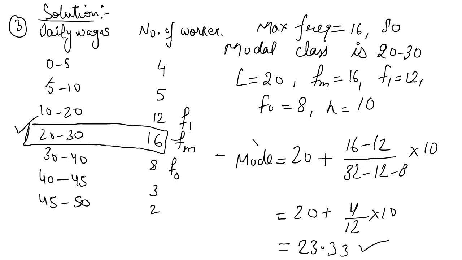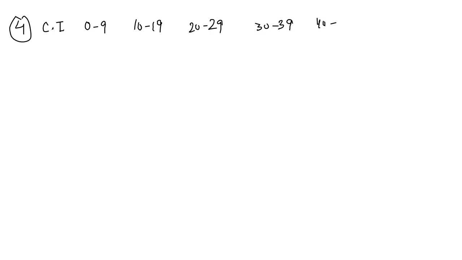Yes, done up to here. Okay, write down next question. Question number 4. मोड ही निकालना है आपको. Class intervals are given 0 to 9, 10 to 19, 20 to 29, write down up to 59, 30 to 39, 40 to 49, 50 to 59.